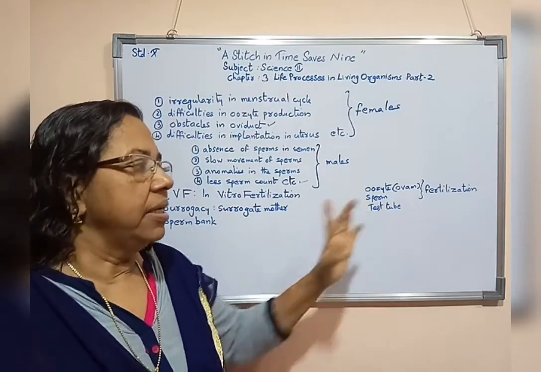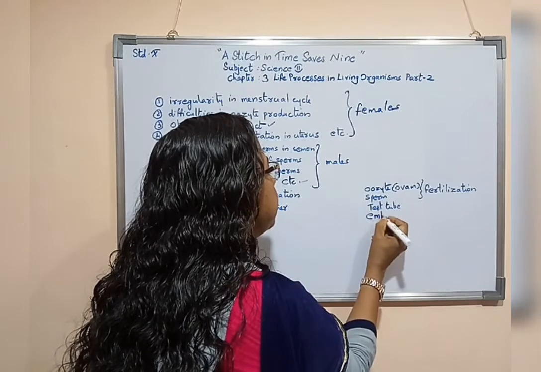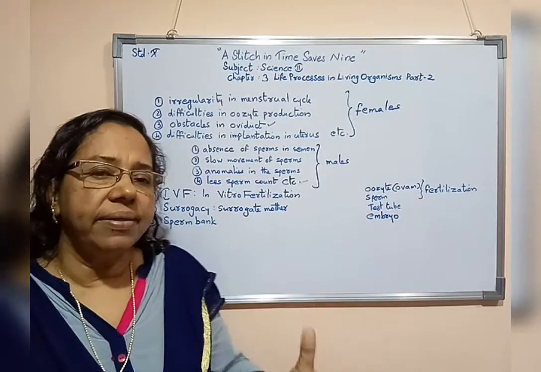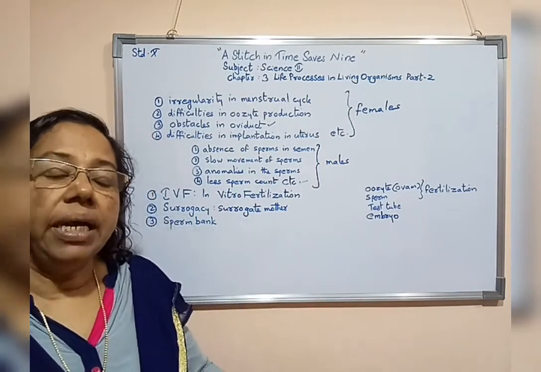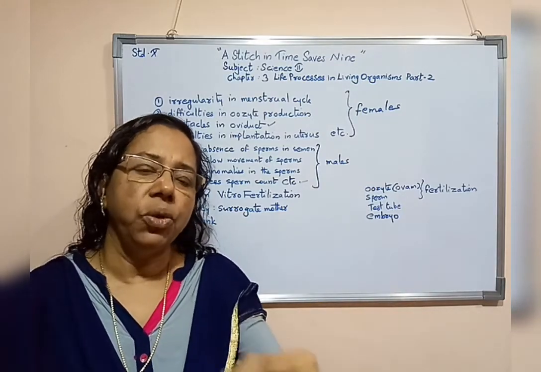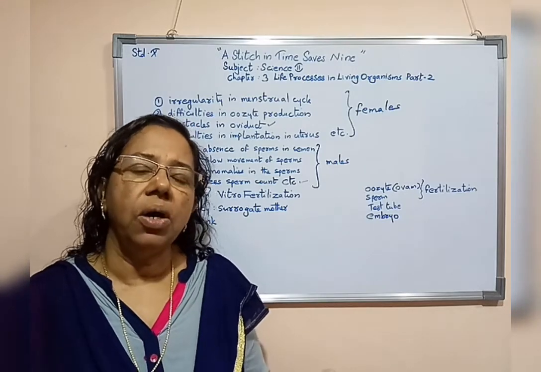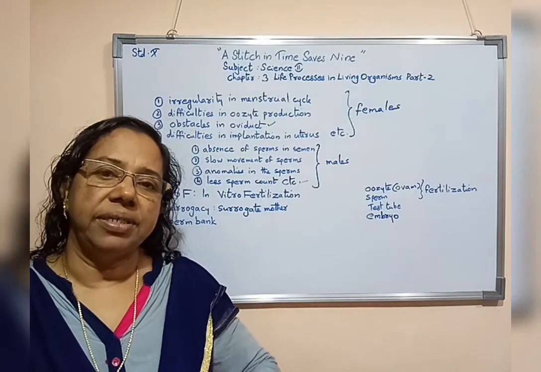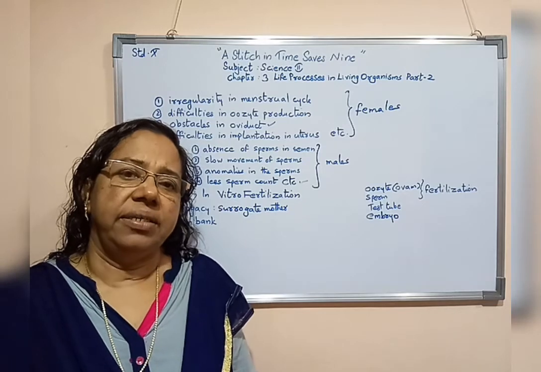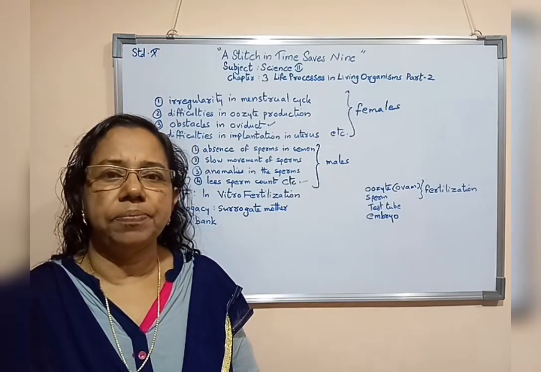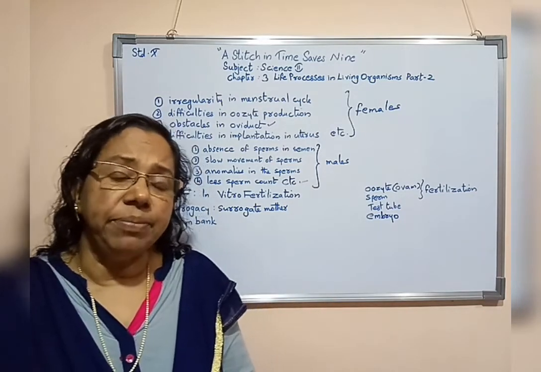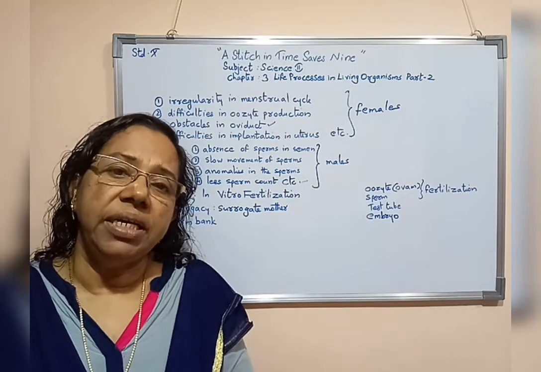Once the embryo forms as a result of fertilization, at the appropriate time, implantation of the embryo inside the woman's uterus is done. As a result of it, the woman bears the embryo and she delivers the child. Now, what is surrogacy? Surrogacy means the mother will be different.